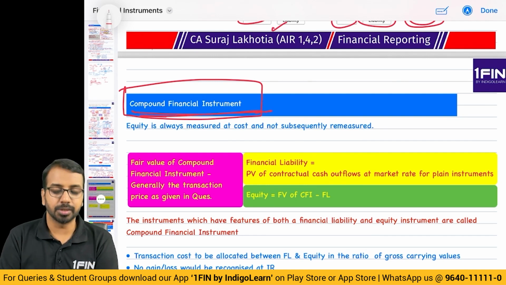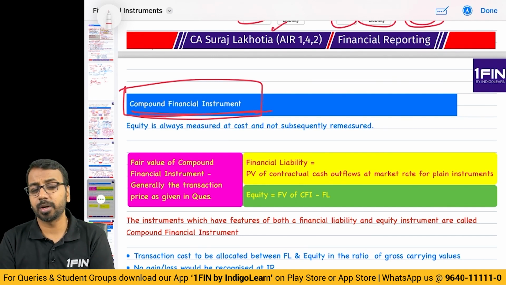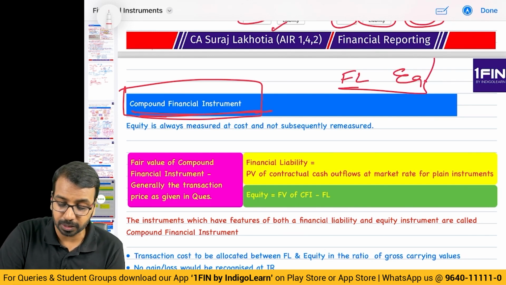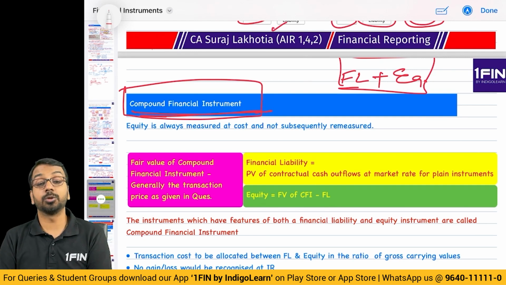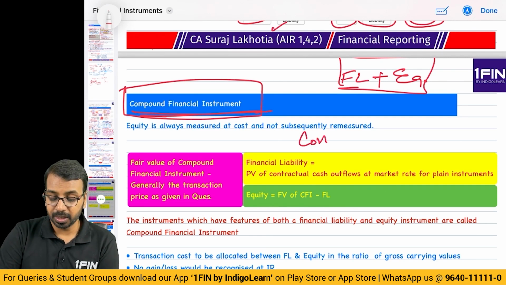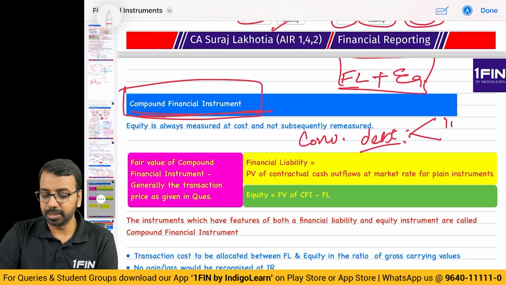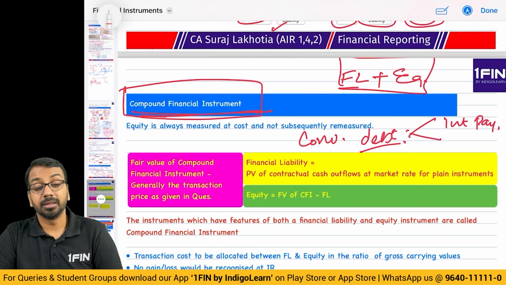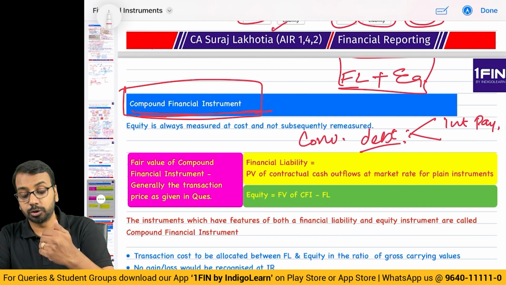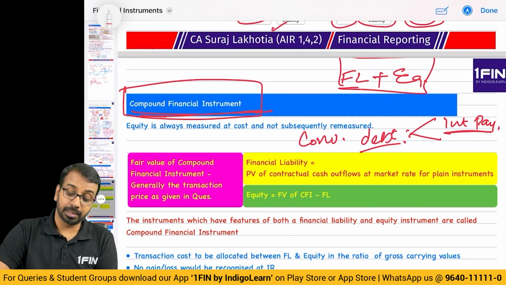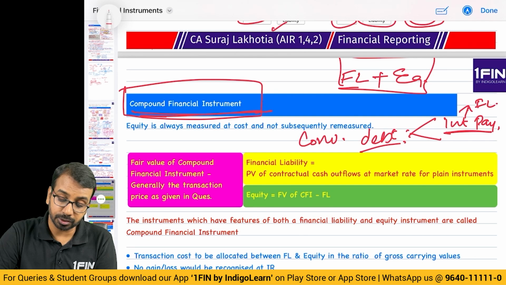Compound financial instrument. What is a compound financial instrument? A compound financial instrument basically has an element of financial liability and equity. If you combine both of these into a single instrument, let us say convertible debt. Convertible debt means there are two things. One, there is an interest payment. This interest payment that you make on debt is a part of your financial liability.